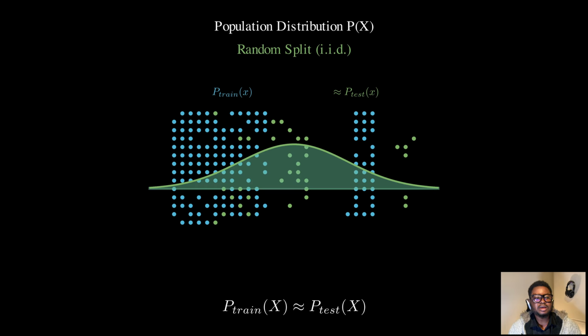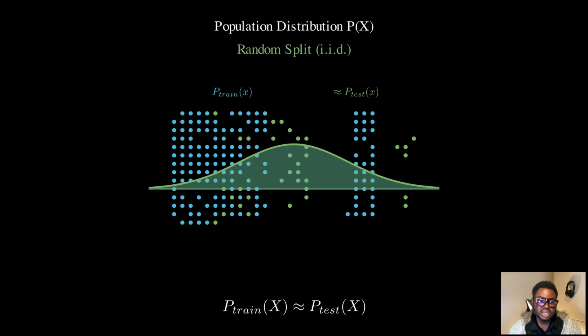Both sets maintain the same underlying distribution. The training set's histogram looks like the population distribution. The test set's histogram looks like the population distribution. So mathematically we can say P train of X approximately equals P test of X. This is the i.i.d assumption in action.